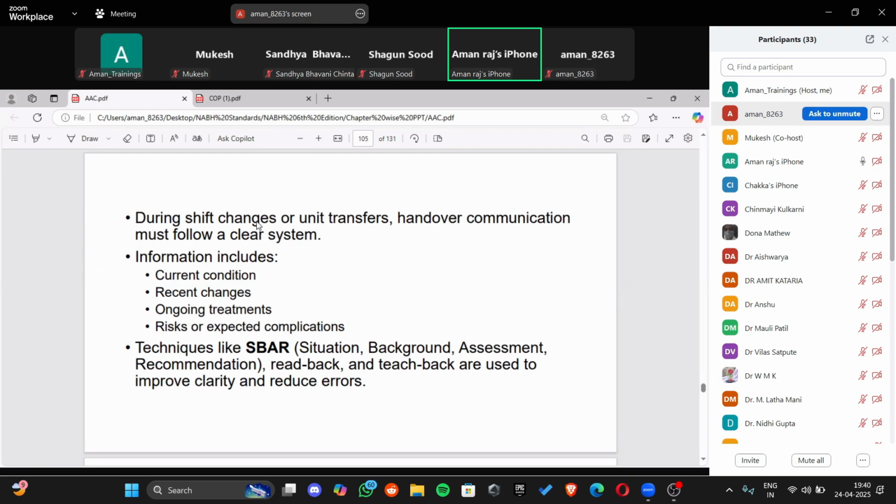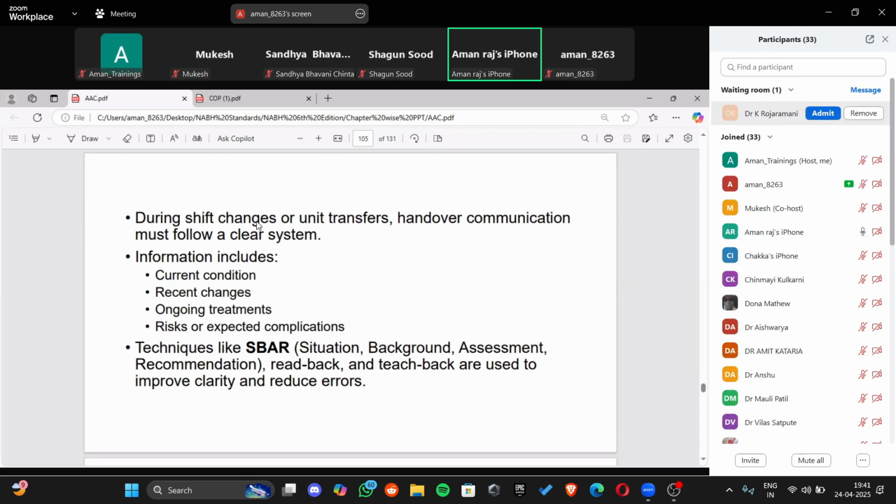Now this is called ISBAR or SBAR, right? I means identification, S means situation, B means background, A means assessment, and R means recommendation, right? So are we clear in understanding this? Look, I means identification. Sometimes it is ISBAR and sometimes we call it SBAR. Right now, let us also understand what is I.